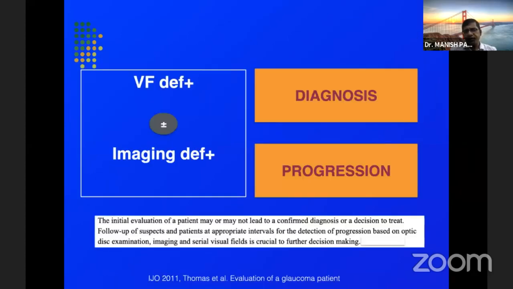Now, glaucoma is basically an issue about diagnosis and progression, and we have to rely on visual field defects and imaging defects and whether they are stable or whether they are increasing. However, the initial evaluation of any patient may not lead to a confirmed diagnosis or a decision to treat the patient. So follow-up of suspects and patients at appropriate intervals for the detection of progression based on optic disc examination, imaging, and serial visual fields is crucial to find out whether we actually need to treat the patient or not.